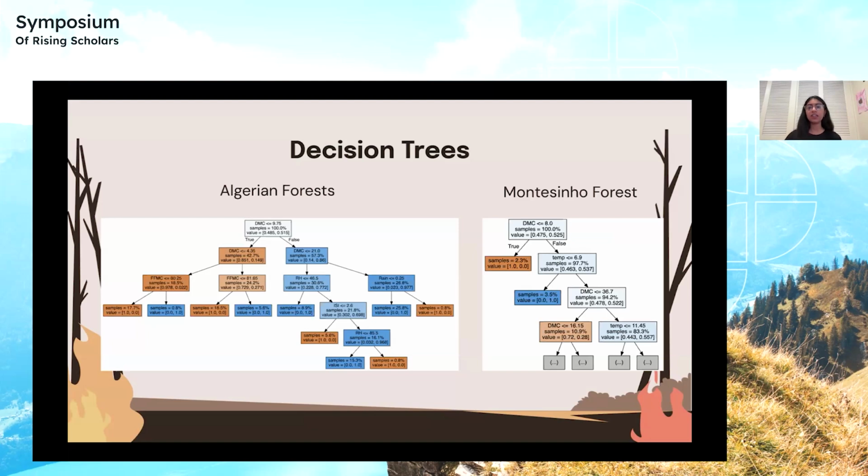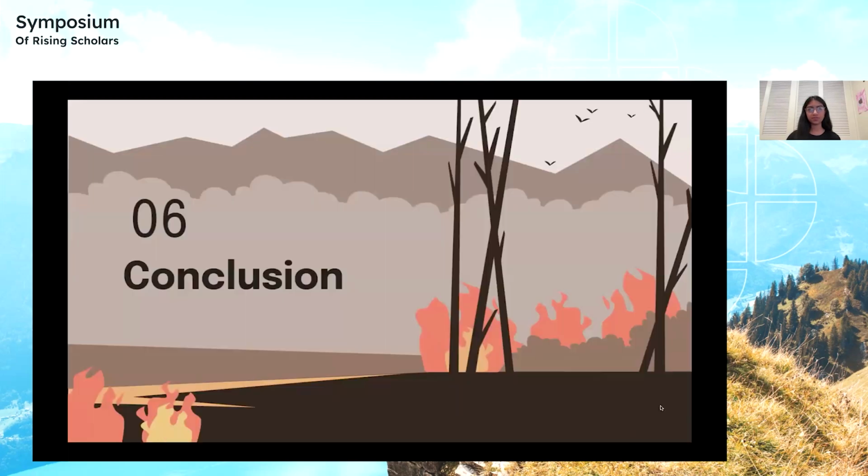On the other hand, the Montesinho forest fire decision tree is very complicated and very long. This means that the model likely overfitted to the data. As seen in the beginning, in the initial splits, the model isolates samples very early on, and the initial splits of the data, rather than being 50-50, are something like 2% and 98%, which means that the model is not able to generalize to the results.